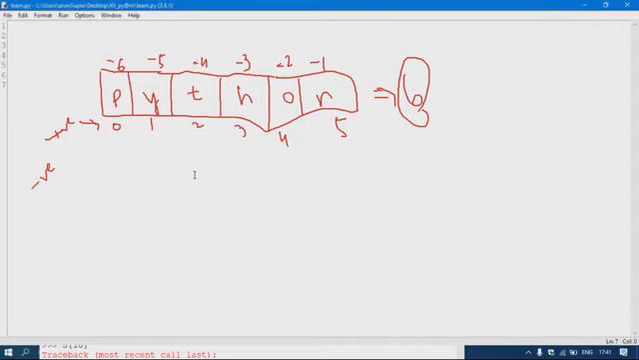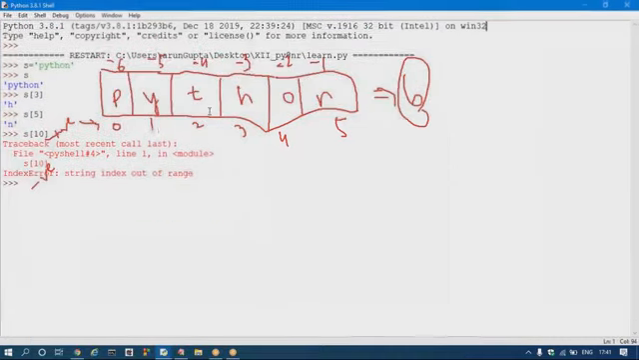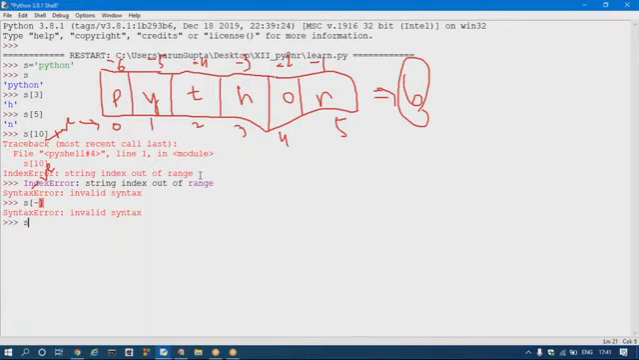If I try to print s of -1, my mistake, I had not written it, s of -1, it will print n. If I write s of -6, what will this print? P. If I write s of -7, is this possible or not? Can anyone give this answer? Is this possible or not?